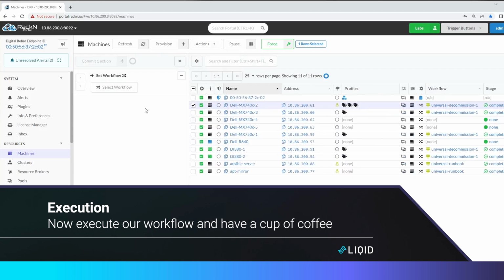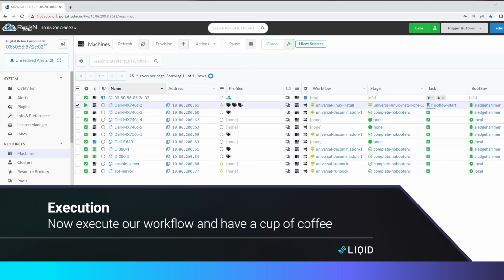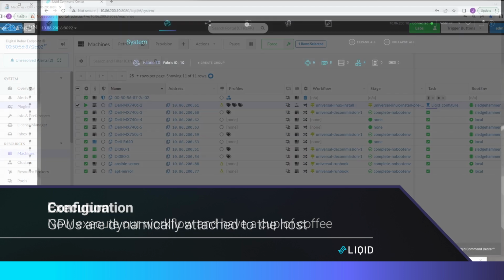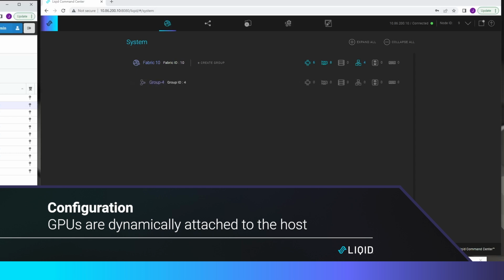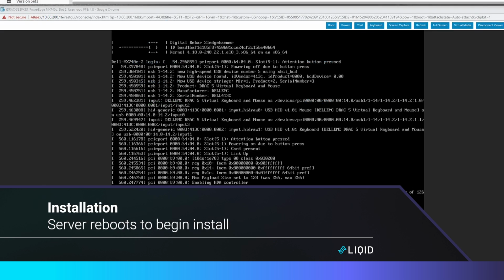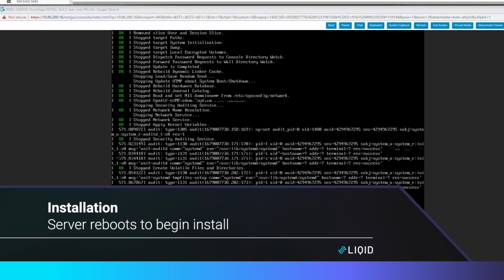Now, let's execute our workflow and have a cup of coffee. As you can see in the Liqid UI, GPUs are dynamically attached to the host. Next, the server reboots to begin install.